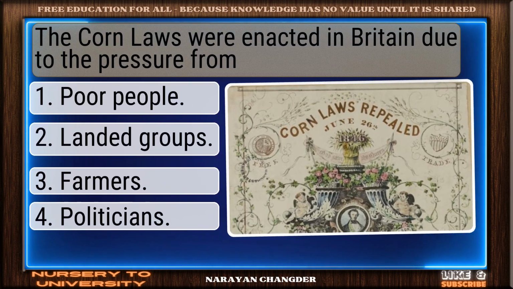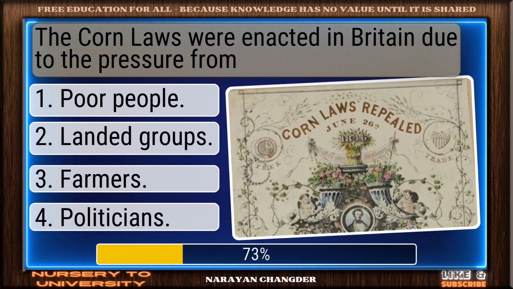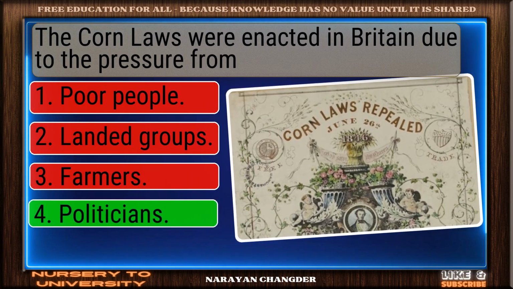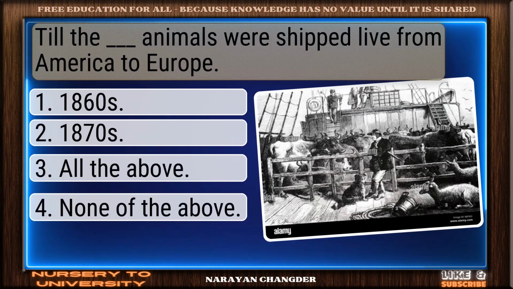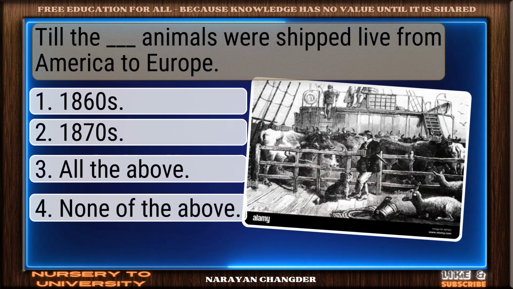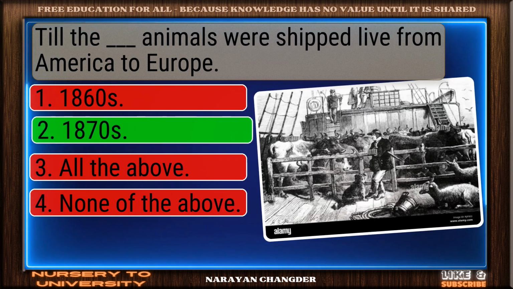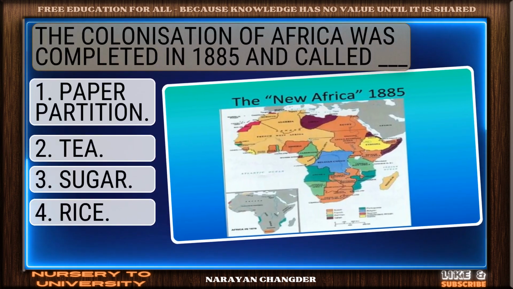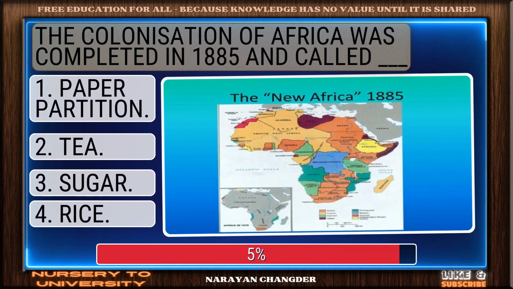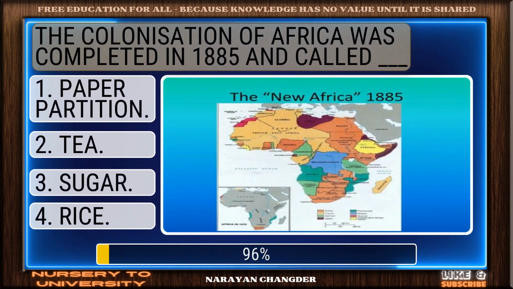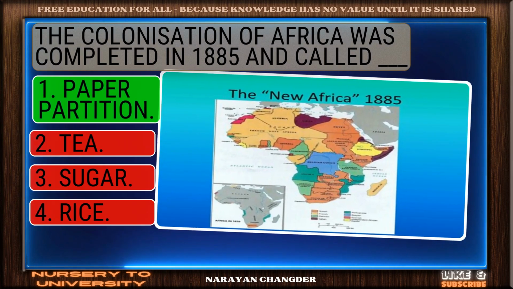The Corn Laws were enacted in Britain due to the pressure from. Smart move. Politicians is accurate answer. Till the dash, animals were shipped live from America to Europe. You got it. 1870s fits. The colonization of Africa was completed in 1885 and called dash. Excellent choice. Paper partition is right.